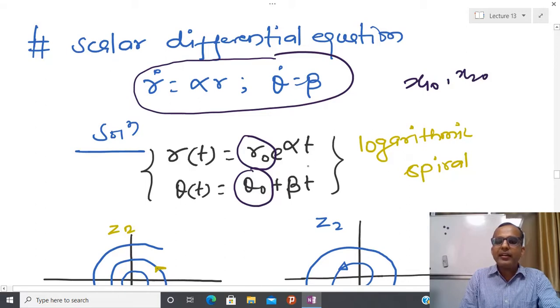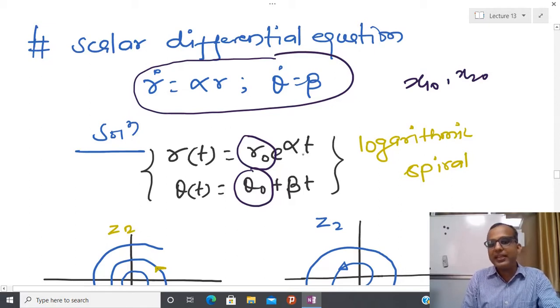And if you see the plot of this, suppose theta 0 equal to 0, then what happens? As we are moving, the angle is going to increase, and basically if you see this function, I have a certain kind of rotation. Most of the time what we are doing is plotting the relation between Z1 and Z2.